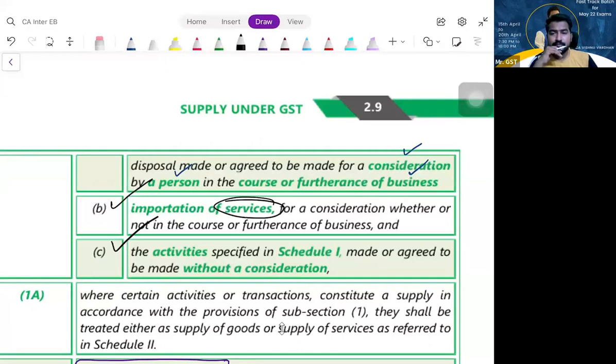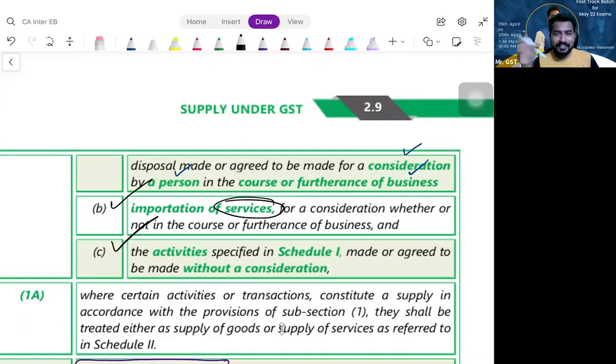Activity specified in Schedule 1. Even though it is made without consideration, it is considered as supply. For clause A, you need consideration and business. For clause B, you need not worry about business. For clause C, consideration is not needed; only business may be needed.